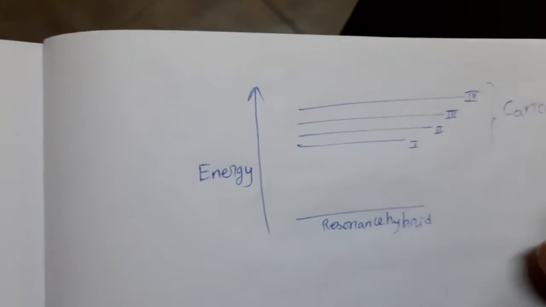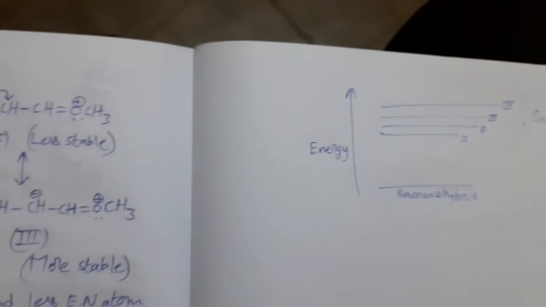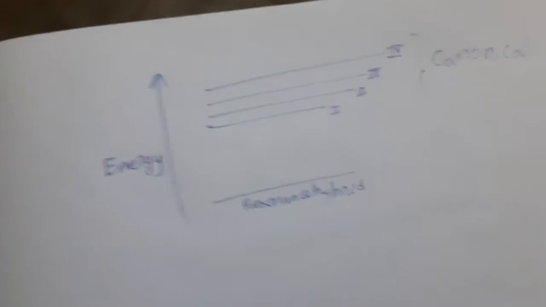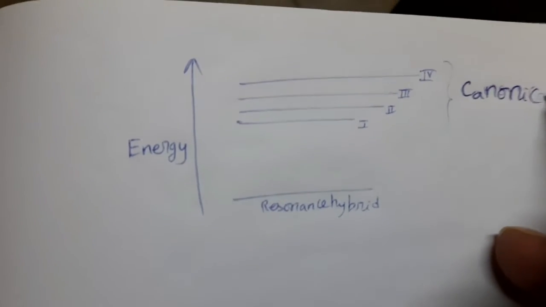These are canonical structures. So for a molecule, 4 canonical structures are there and a resonance hybrid. So these 4 are canonical structures.